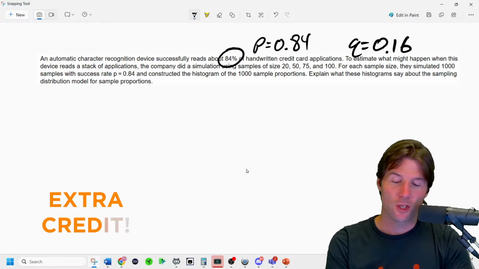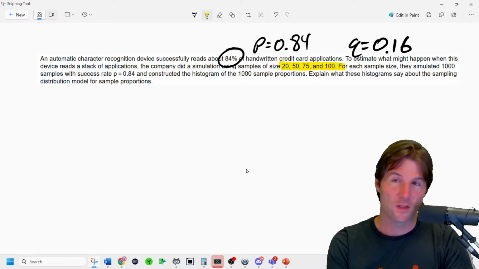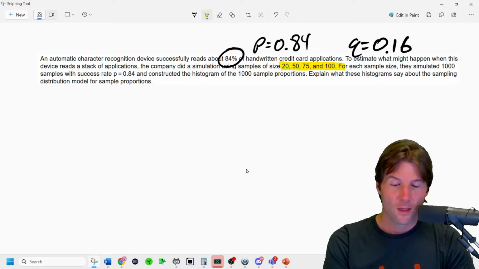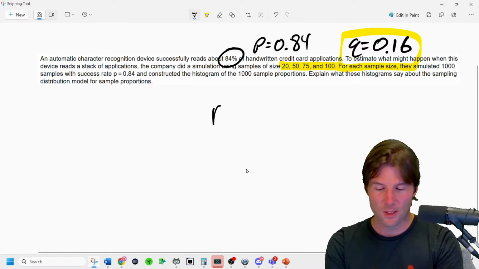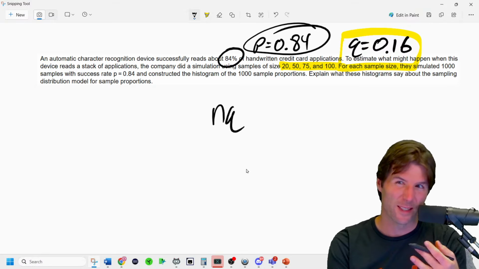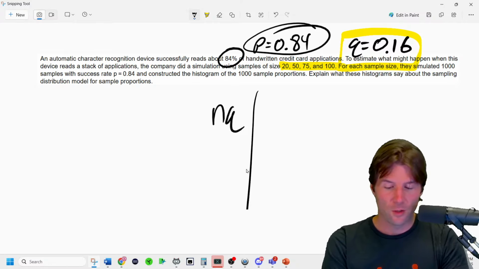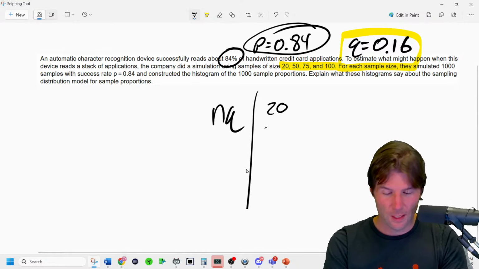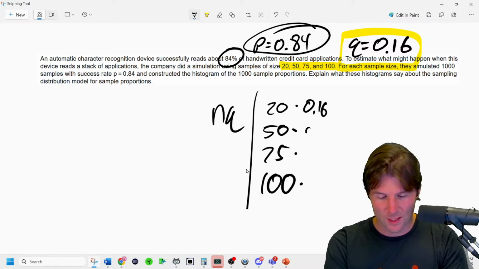So now we need to check for different sample sizes of 20, 50, 75, and 100. Now, the one that's going to cause problems is nq, because remember, nq needs to be greater than or equal to 10. Well, np is the big one, so 84% of something is the bigger portion. So nq is going to give us problems. So we can do nq relative to a sample size of 20, 50, 75, and 100. We're just multiplying n by q, which is 0.16. That's nq for all of them.